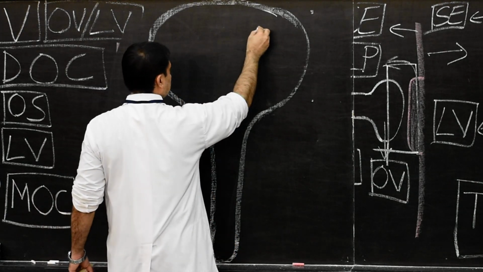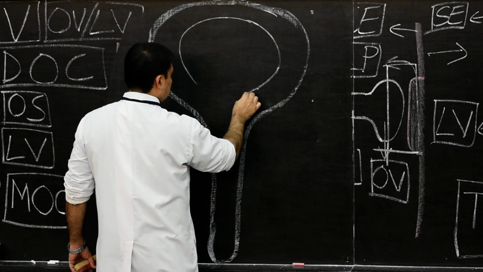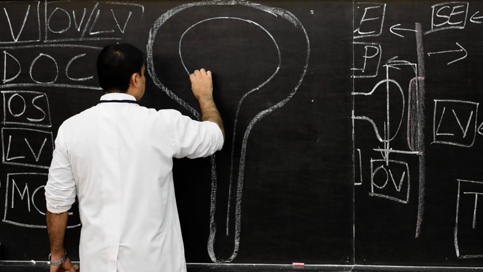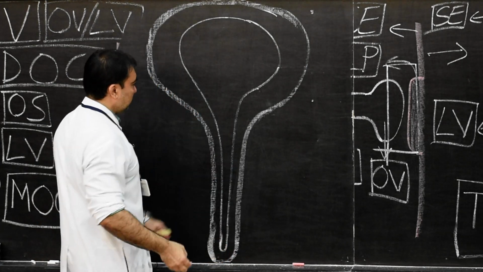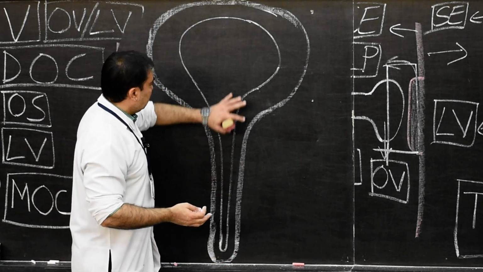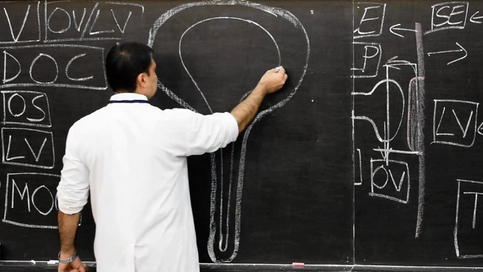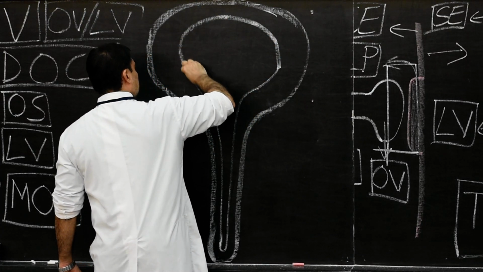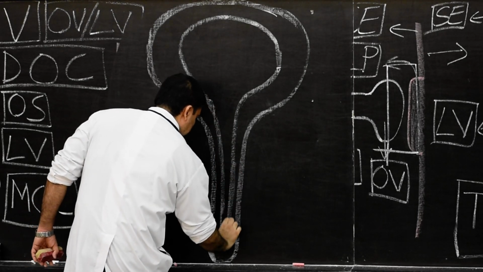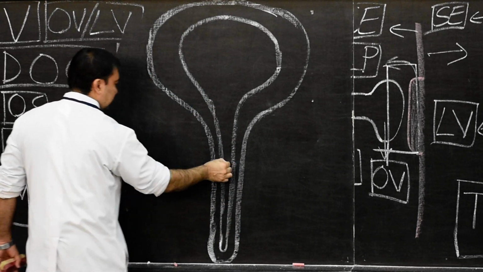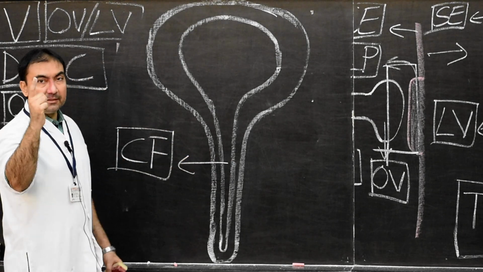Now we show that this is the margin of the optic cup, the concavity of the optic cup, which will extend inferiorly into the optic stalk. This is how we have to show. We are looking at the optic stalk and optic cup from inferior view. Therefore, this margin here, which will continue in the inferior wall of optic stalk, will be known as, please mark this, choroid fissure. Step number 3, choroid fissure.